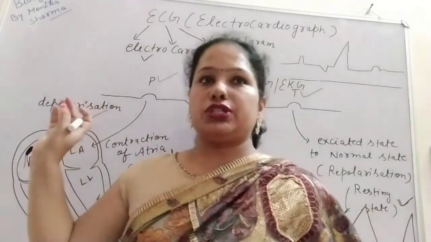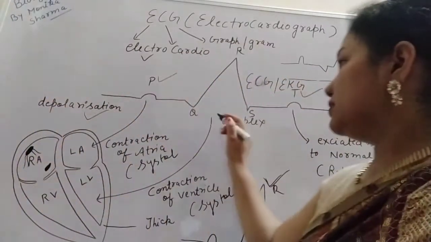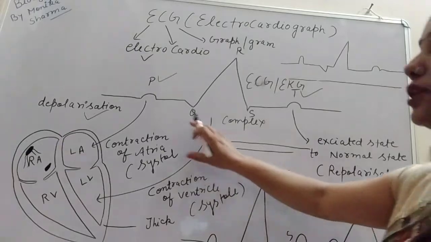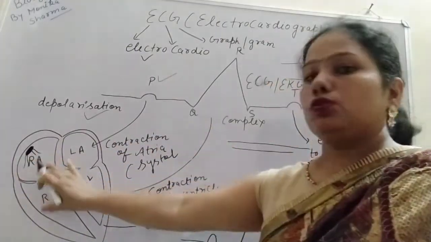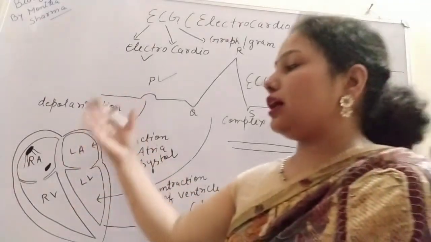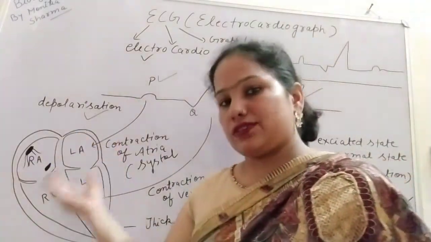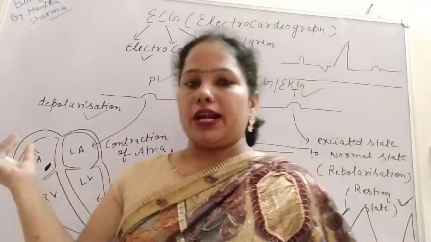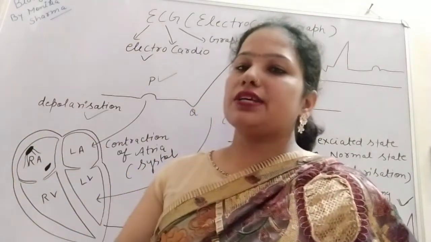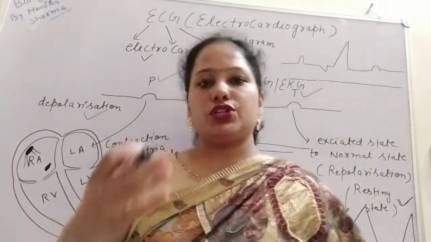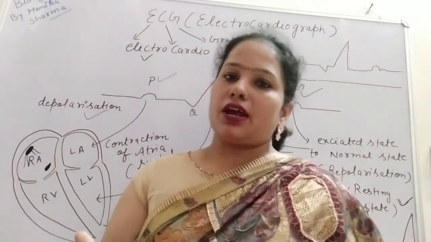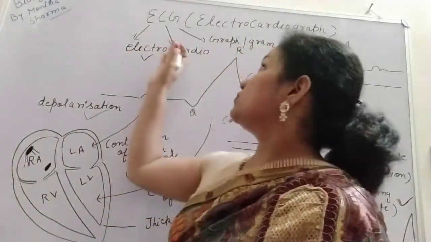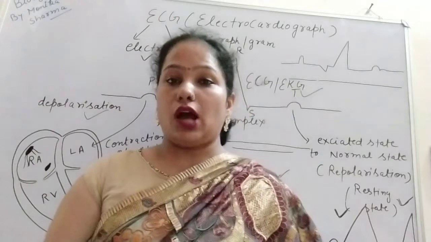And in case the patient has died, then this type of flat line we will observe, meaning the electrical impulses are no longer transferred from the heart to the body, because now the heart is in cardiac arrest. Arrest means at rest, it is not working, and we are all aware that if our heart is not working, then the body functions are also not done, and finally there will be the death of the person. So that is about the electrocardiograph or the electrocardiogram.